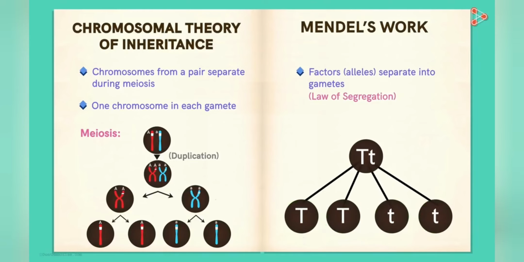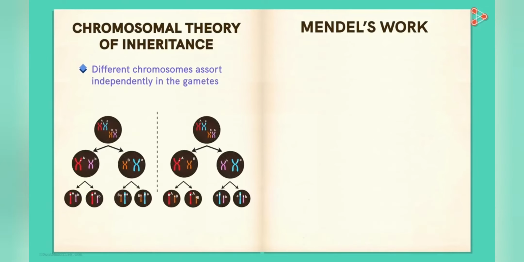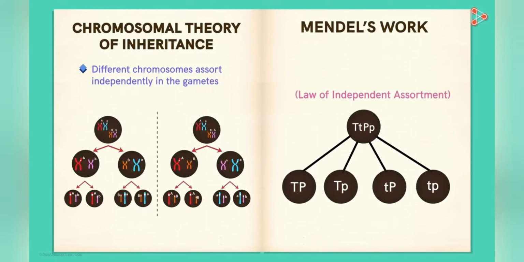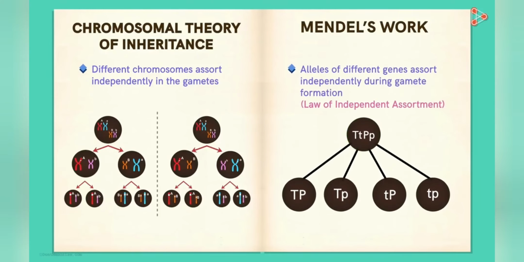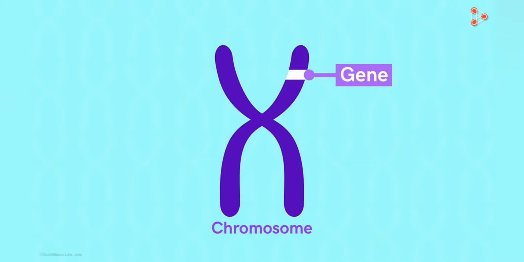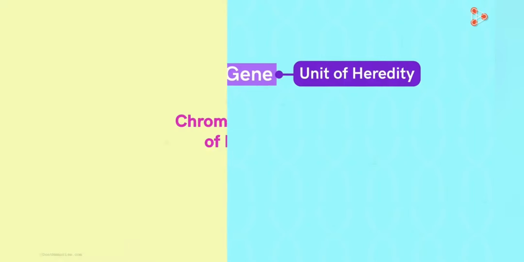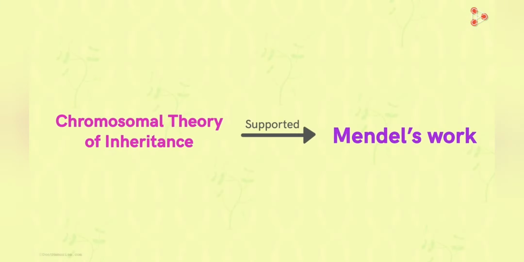The last observation of the theory states that different chromosomes assort into gametes independent of each other during meiosis. This is what Mendel had said in his law of independent assortment. The alleles of the different genes assort independent of each other during gamete formation. This is how the chromosomal theory of inheritance helps us understand that the genes are present on chromosomes, and also that they are the units of heredity. This is how the theory supported Mendel's work and was useful in proving the laws of genetics put forth by Mendel.